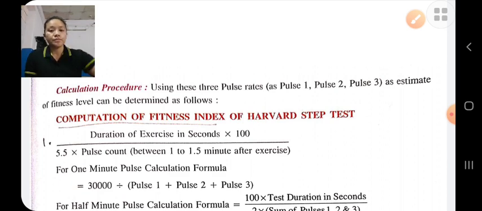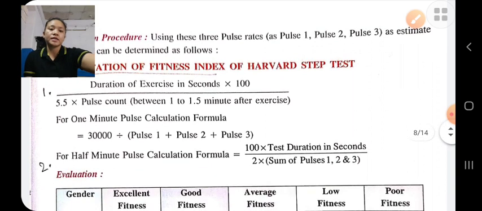And the long form is 100 into test duration in seconds upon 2 into the sum of pulse 1, pulse 2 and pulse 3. These are the methods to conduct the Harvard STEP test.